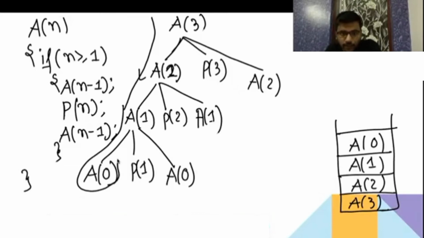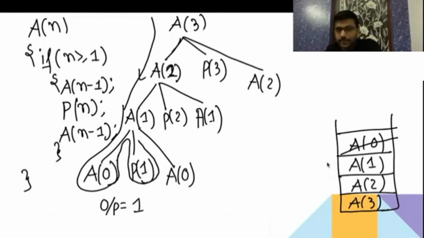Then it is last visiting. Then it will pop a0. Then it will go there, and it will print 1. So the output will give us first 1. Then see, it is now in a1 here. So top is pointing here. Then it will traverse. Then it will go to a0. Again it will insert a0. Again it will insert a0. Then again it will pop a0.